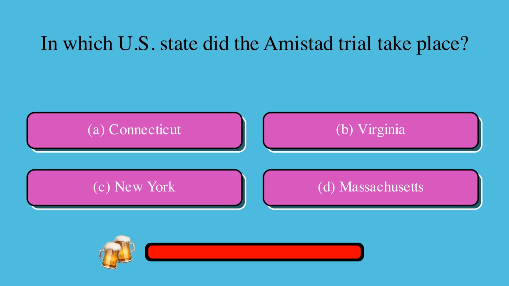In which U.S. state did the Amistad trial take place? Is it A, Connecticut, B, Virginia, C, New York, or D, Massachusetts? The correct answer is A, Connecticut.